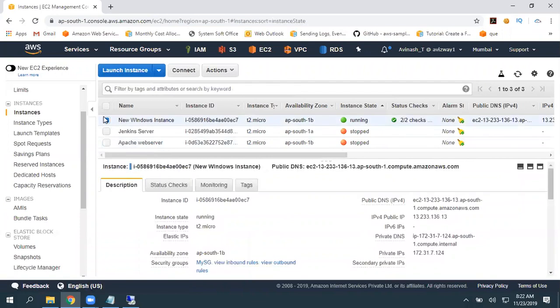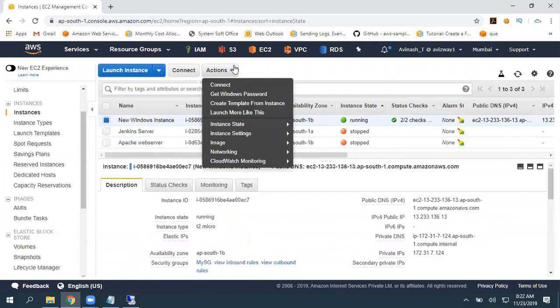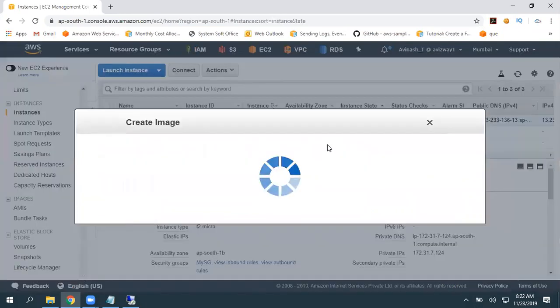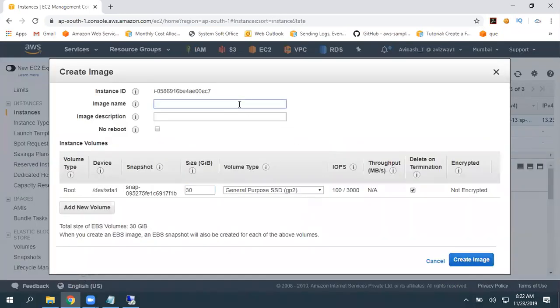I'm selecting my required instance, Actions, Image, Create image. What is the image name you want to give? So I'm going to call this a golden AMI. I'm just giving a name. Image description: instance with IIS and custom users and custom wallpaper and all. You can give some meaningful description.